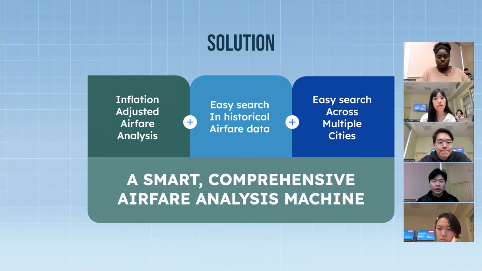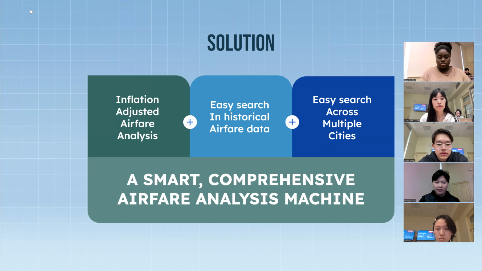So in order to realize our vision and address the problems that Jingxia mentioned, we came up with developing a Python program that incorporates three major aspects of the problem. We would like to incorporate inflation-adjusted airfare analysis, easy search of historical airfare data, and easy search across multiple cities into a single program.